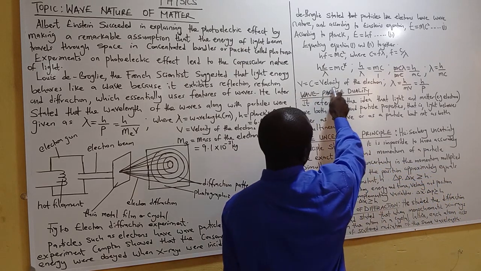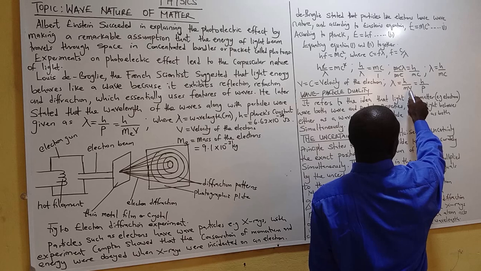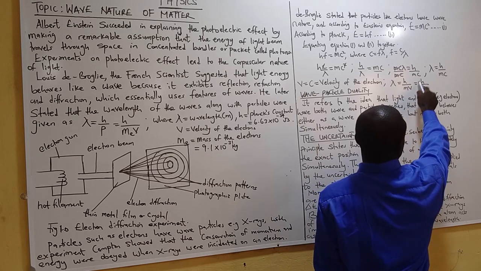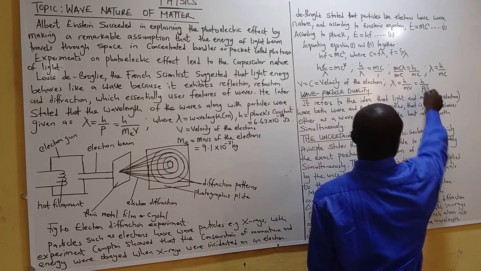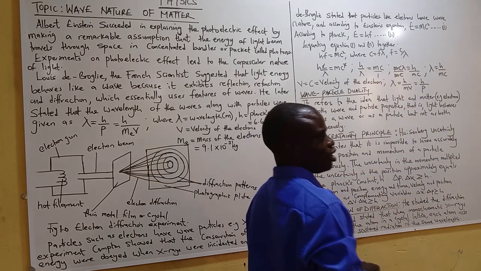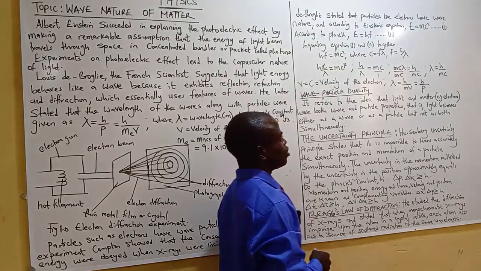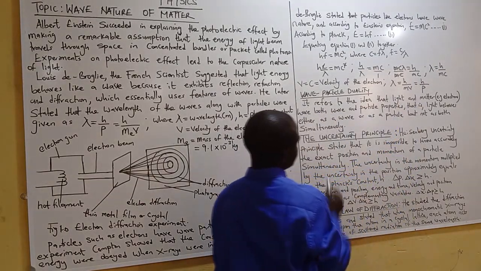Now v equals c, the velocity of the electron, and wavelength equals h over mv, that is, the momentum, equals h over p. That is, wavelength is inversely proportional to the momentum. Please take note: lambda, the wavelength, equals h over mv, which equals h over momentum. Momentum is mass times velocity.